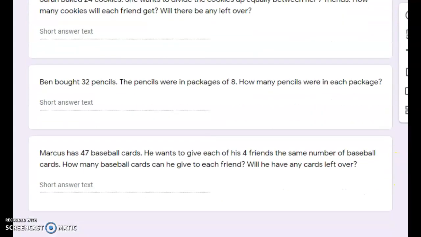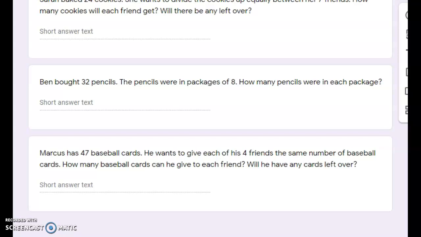The next question says, Ben bought 32 pencils. The pencils were in packages of 8. How many pencils were in each package? Pause the video at this time to solve the equation and type in your answer.